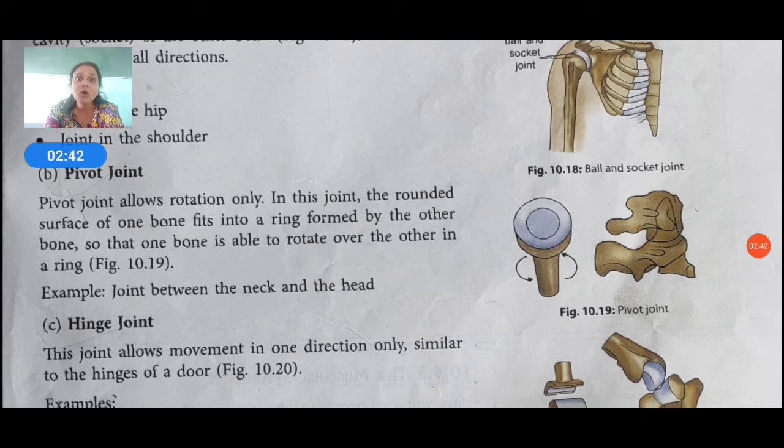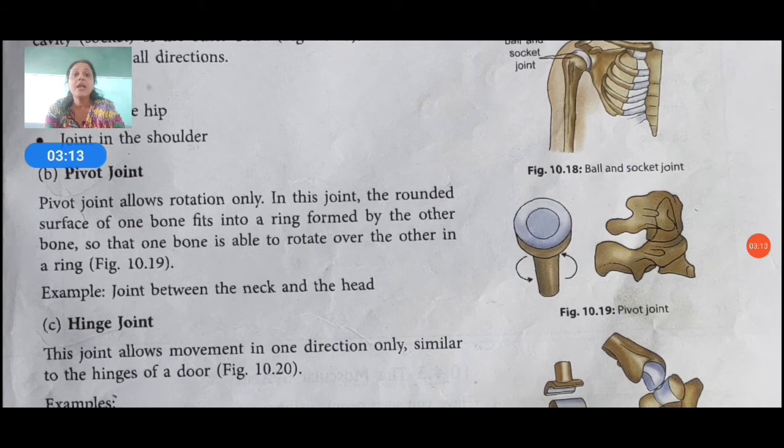They have a rounded surface of one bone that fits into a ring formed by the other bones, so they allow rotation only. Example, the joint between the neck and the head. With the help of the neck and the head, we can see here and there, because they connect to each other in a ring arrangement. They allow us rotation.